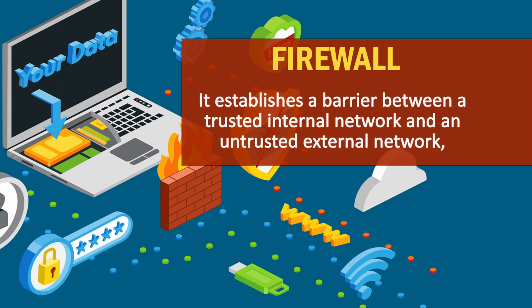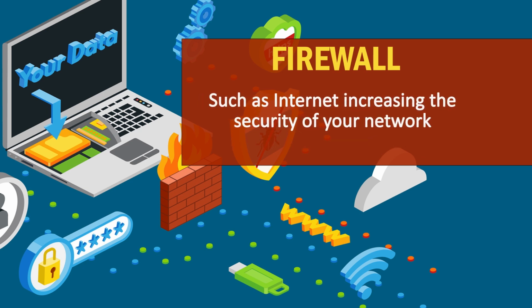A firewall establishes a barrier between a trusted internal network and an untrusted external network, such as the internet, increasing the security of your network. Let me take one example. Before you enter some institutions, there will be a security barricade. You will be checked and only then will you be allowed to enter. This security barricade is something like a firewall. It doesn't allow any outsider to just walk into the institution.